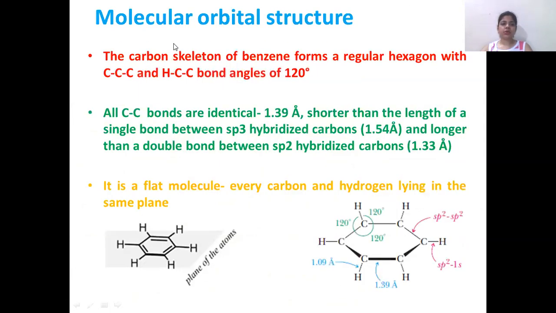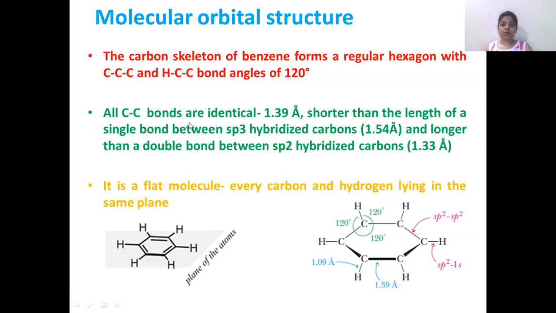Now let's discuss the molecular orbital structure of benzene. The carbon skeleton of benzene forms a regular hexagon and the bond angles are 120 degrees, whether it is a carbon-carbon-carbon bond or a hydrogen-carbon-carbon bond. In the structure we can clearly see this is carbon, carbon and carbon, so the bond angle formed here is 120 degrees. If you see the hydrogen-carbon-carbon bond, it is also 120 degrees. So all the bond angles in the benzene ring are 120 degrees.